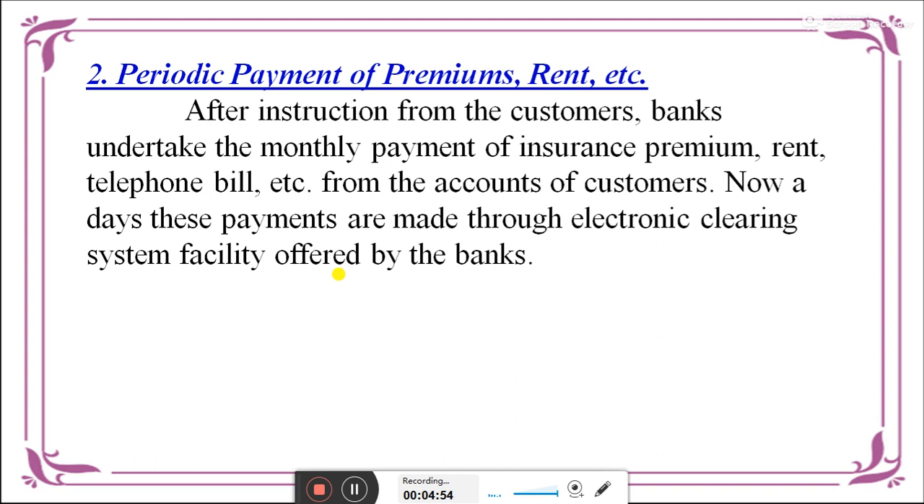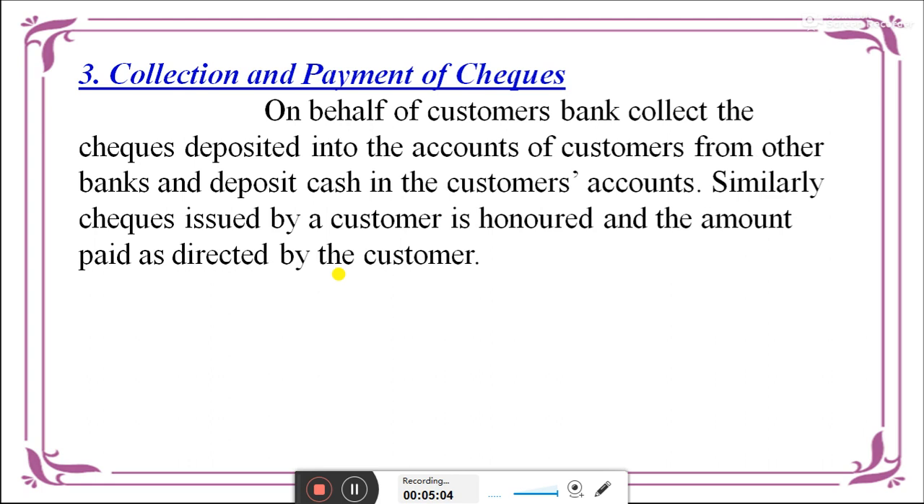Like that, what are the things they are providing? For that they get a premium, that is a service tax and CST of check also. Next, collection and payment of check.